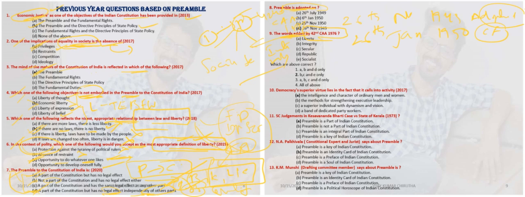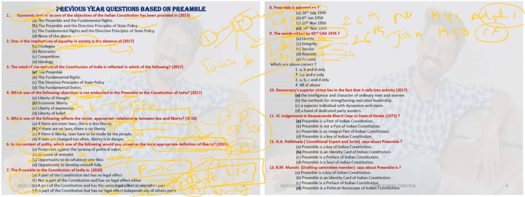So let's see one by one. Liberty, this is not added by the 42nd Constitutional Amendment Act. Integrity, this is added by that. Secular, this is also added by that. Republic, this is not added by that. And socialist, this is also added by that. So there are three: secular, integrity and socialist. Liberty and republic are all original, mentioned in the original Preamble. The option, let's see, B, C and E. B, C and E is the best option.